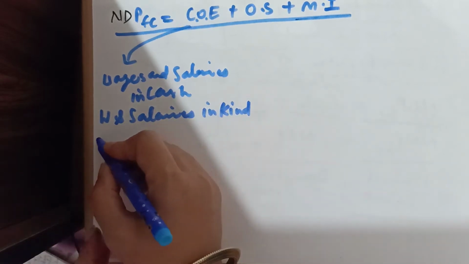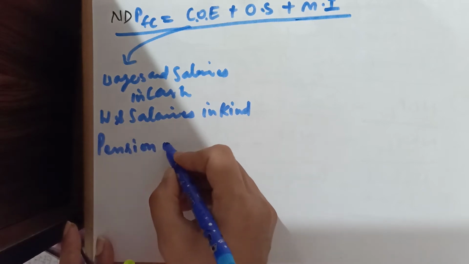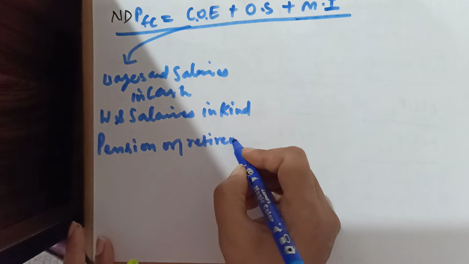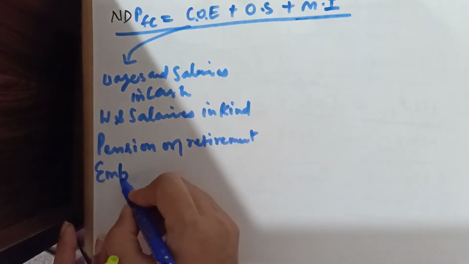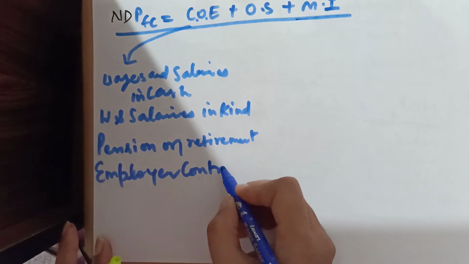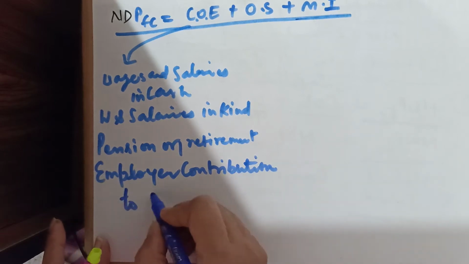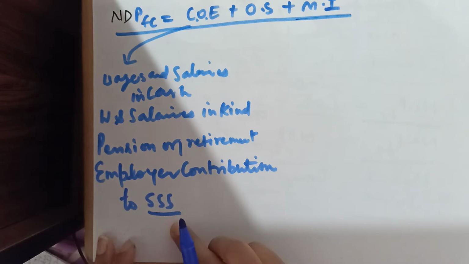Number 3, pension on retirement. And number 4, employer contribution to SSS. Here SSS means Social Security Scheme.